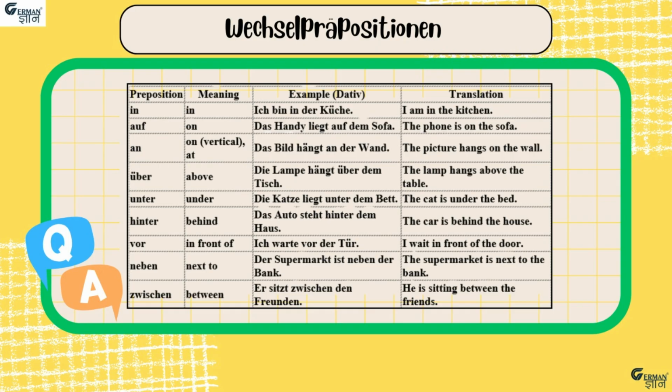And the last wechsel preposition which shows location is zwischen, which means between. For example, er sitzt zwischen den Freunden, meaning he is sitting between the friends. These were some of the wechsel prepositions which show location. If you want to study more about these prepositions, then go and watch the video on wechsel prepositions.